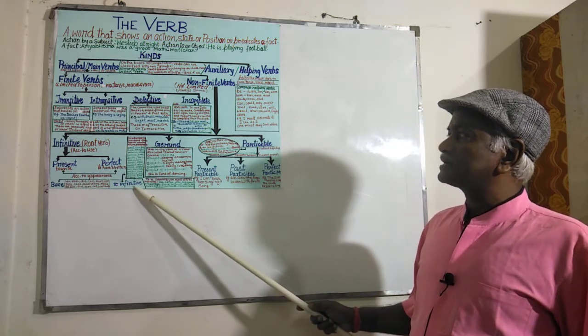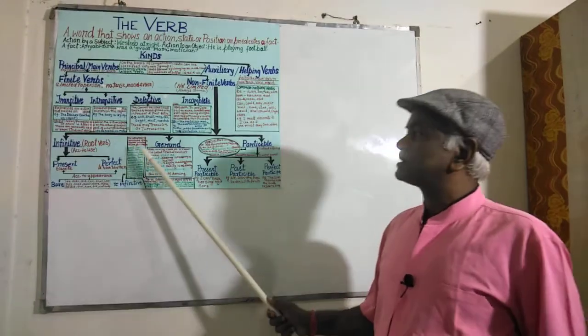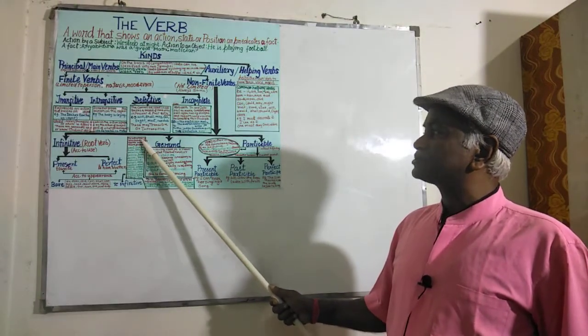And to-infinitives are to plus the present form of the verb, the root verb.